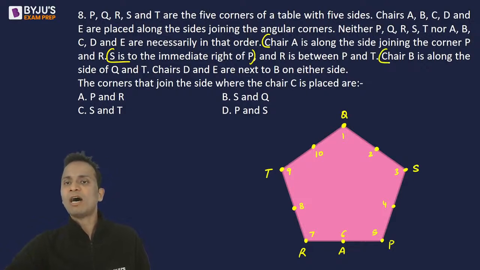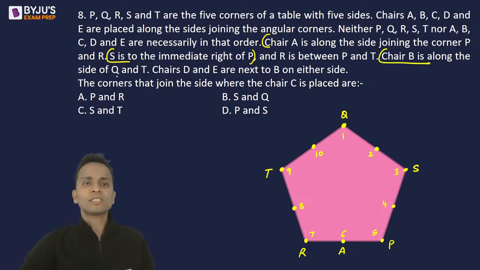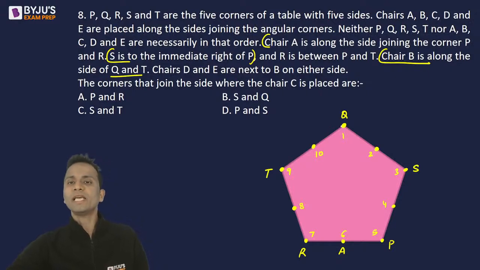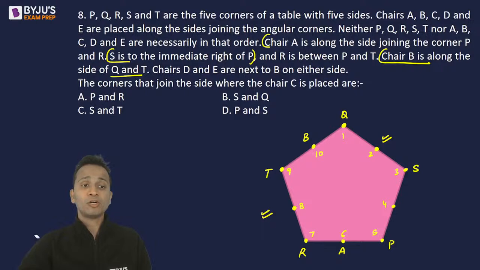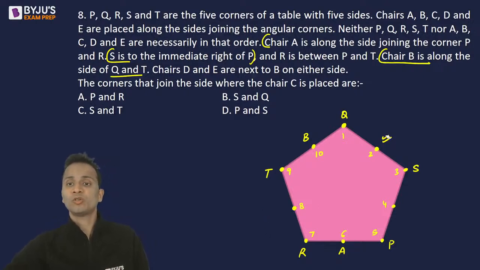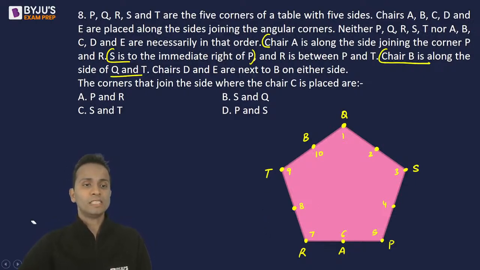Now after that, chair B is along the side QT. So along QT chair B will be, so chair B will come at number 10. Chair D and E are next to B. So next to B chair D and E will come. So chair D and E will be at 8 or 2. I'll place them because I don't know which one will be where, so I'll just make both the possibilities.